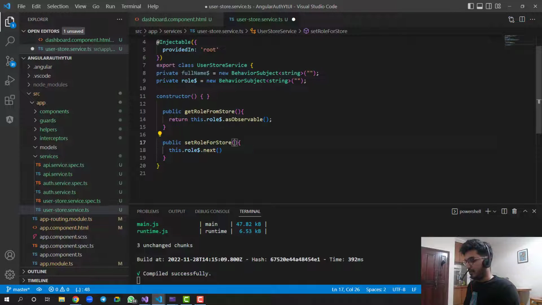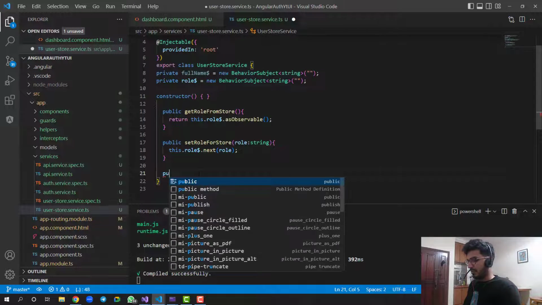So we can say role of type string, and we pass this role. So this is my getter and this is my setter. So whenever I set the role, if someone is subscribing to my get role from store, they will receive the value. That's how it is.